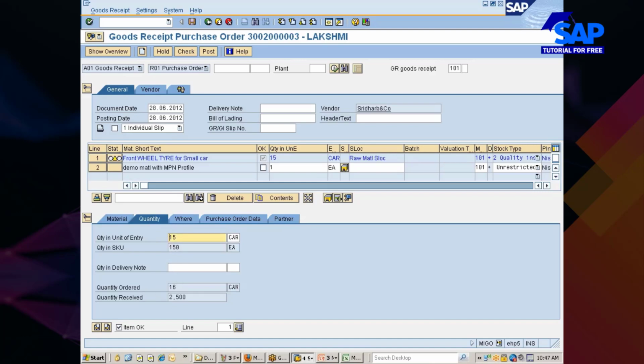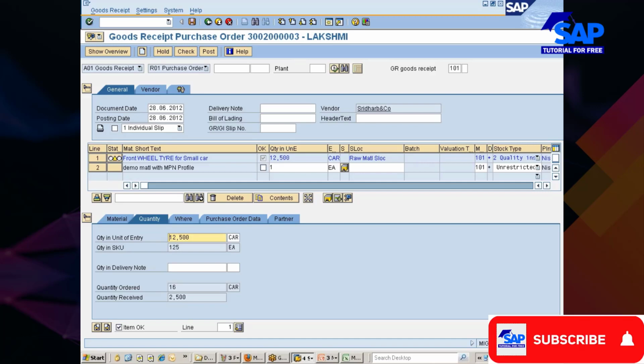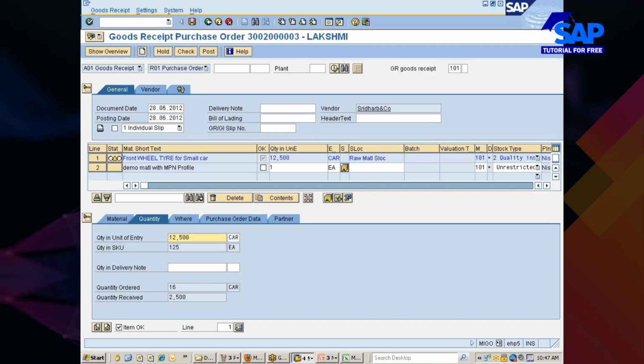If I go with 15, now you tell me, are you expecting any message? Of course, already received is 2.5. 15 minus 2.5 is 12.5. If I go with 12.5, can you tell me, is it going to give me any message or not? No, sir. Why? It is within the tolerance limit. Exactly. Do you see any message? Not at all. If you go with, say, 12, have a look at it.